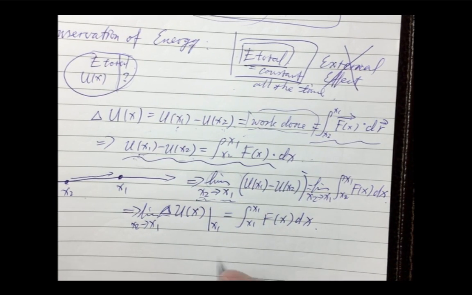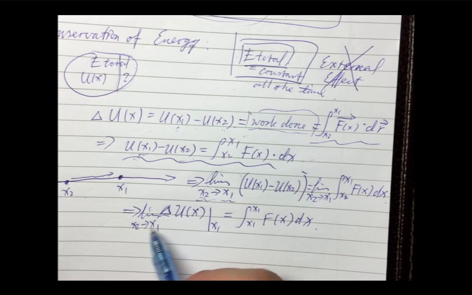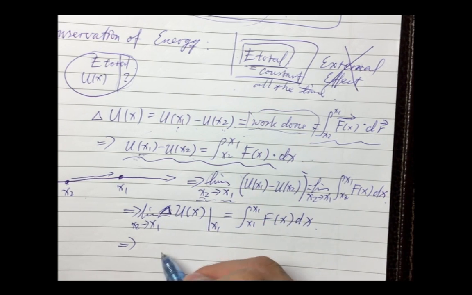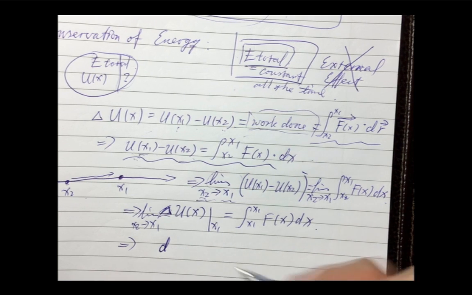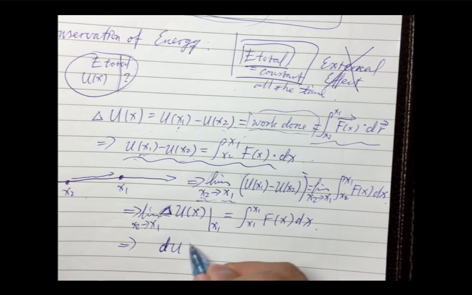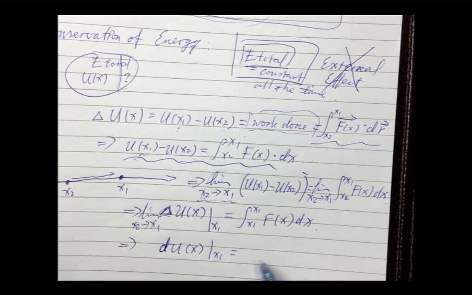And as long as this delta x, which means x1 minus x2, is extremely small, this delta becomes this d, or just in words d. And here, as long as they are almost the same, we can just ignore it.